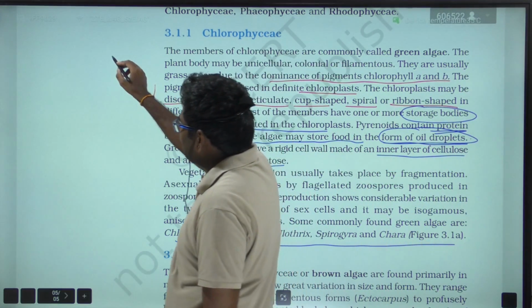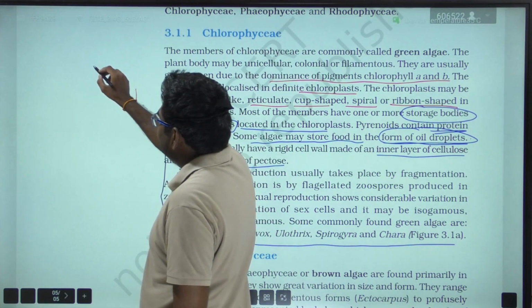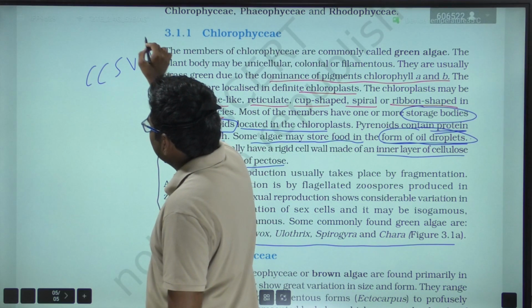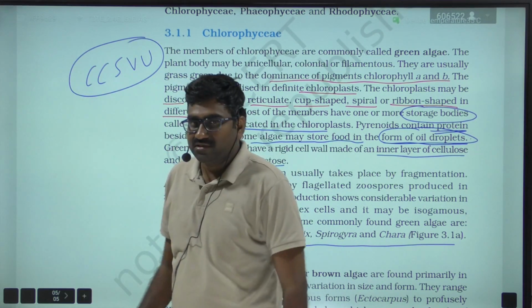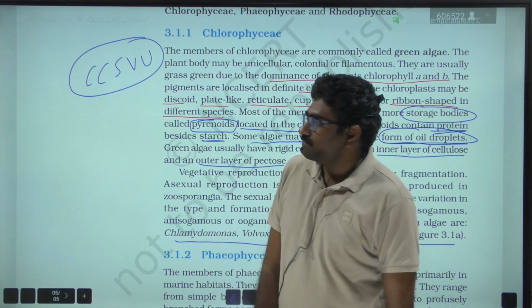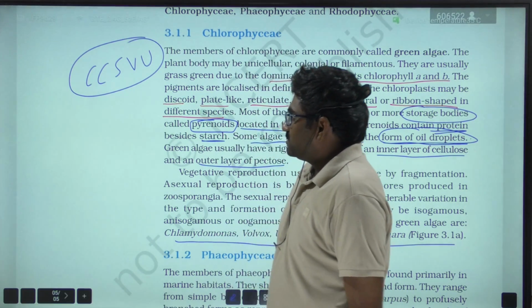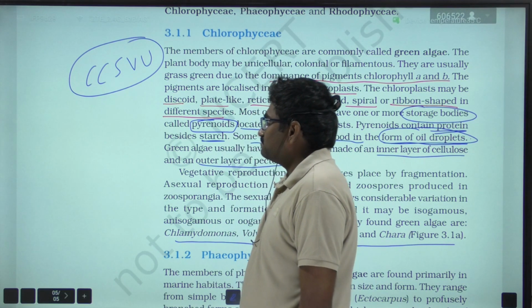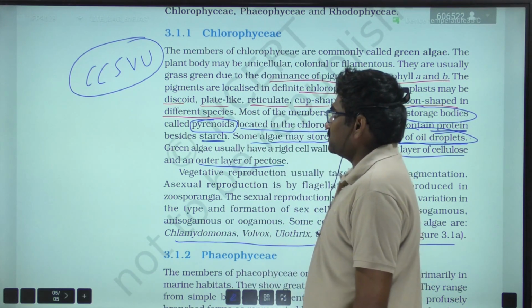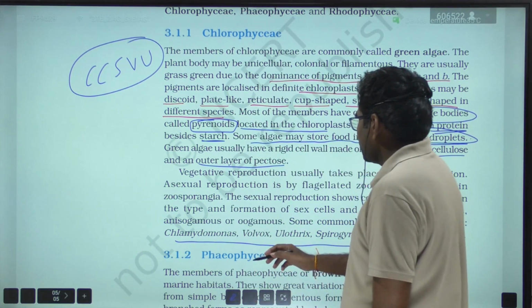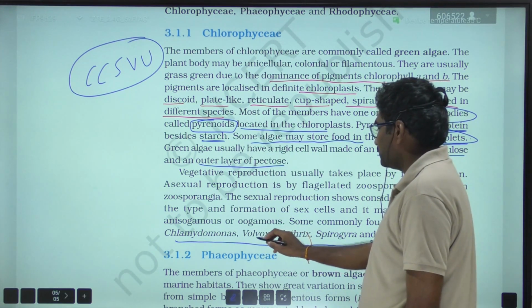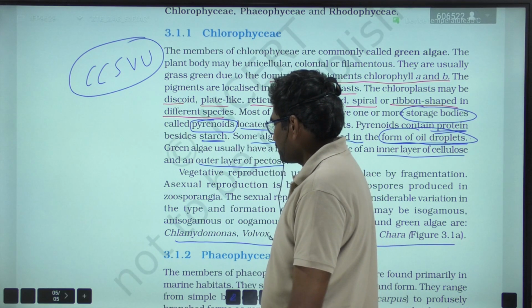So remember the mnemonic CCSVU. Put some mnemonic and easily you can remember the examples. So Chlamydomonas, Chara, S means Spirogyra, V means Volvox, U means Ulothrix.